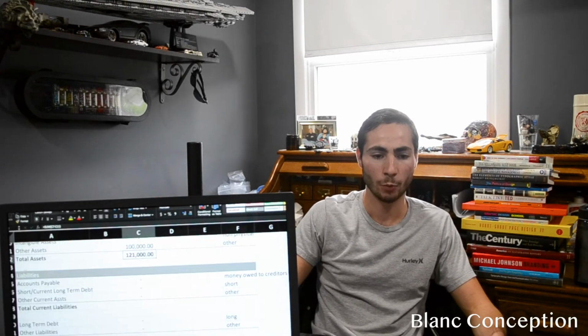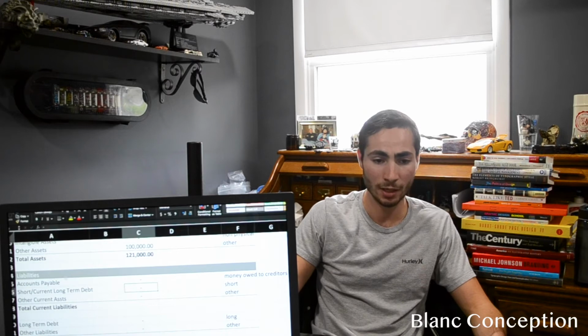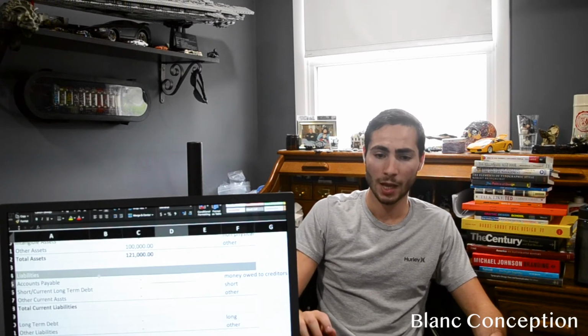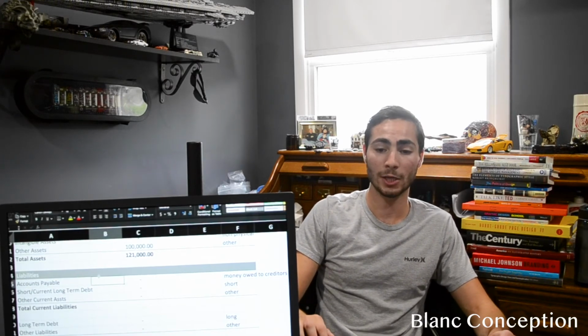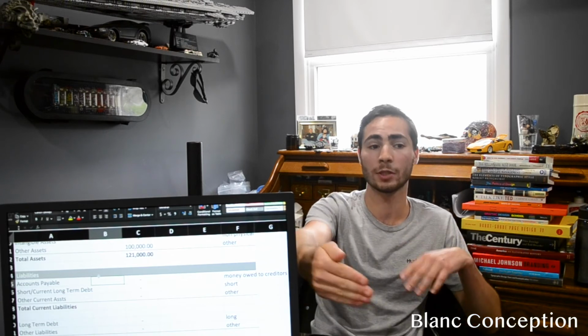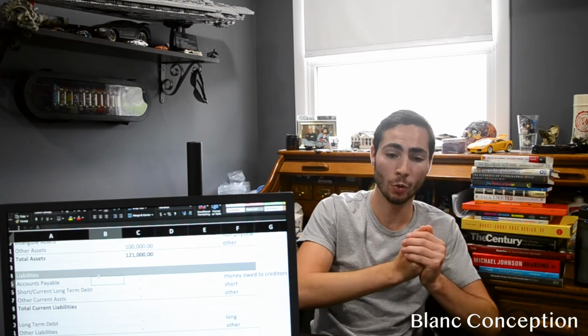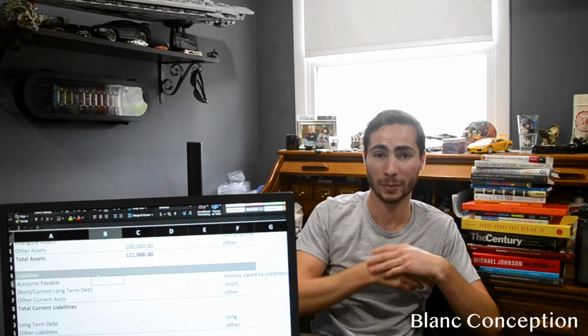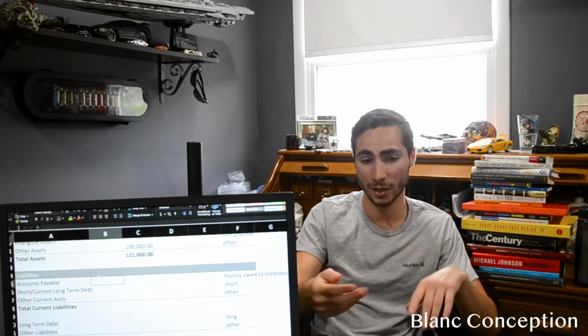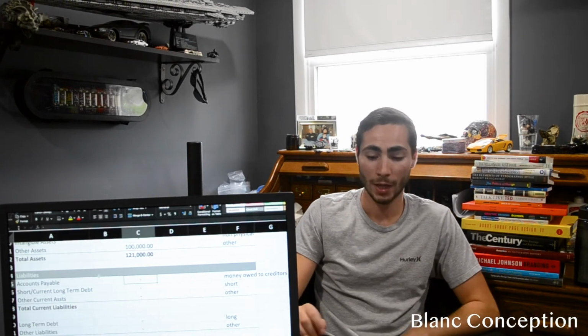Moving down, we come into the liability section. So accounts payable, that is going to be money that you owe to someone minus the money they owe you. That's probably going to be a negative number because it's a liability because you owe them money. So that's going to go right here.